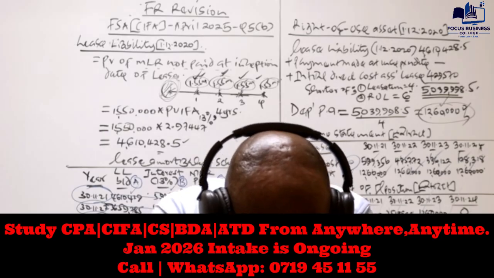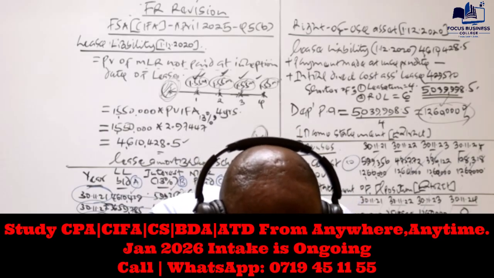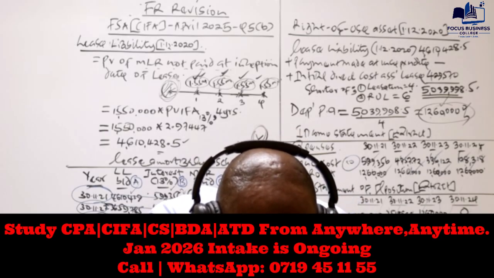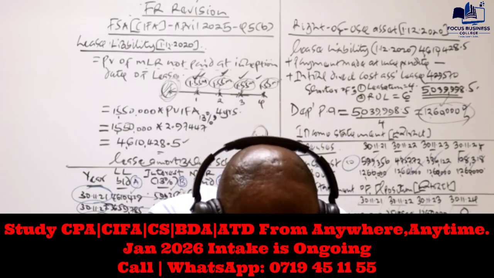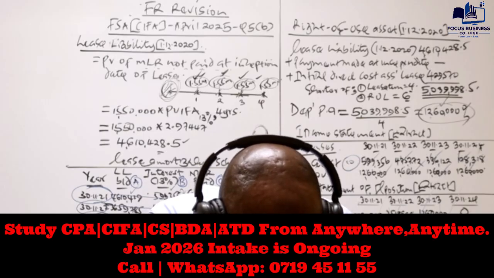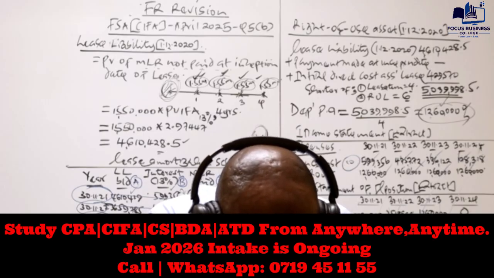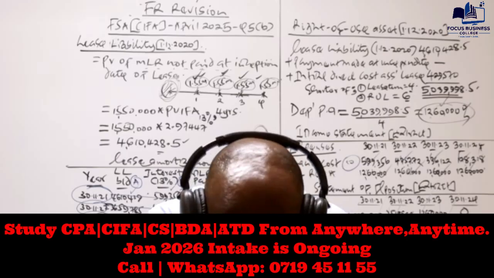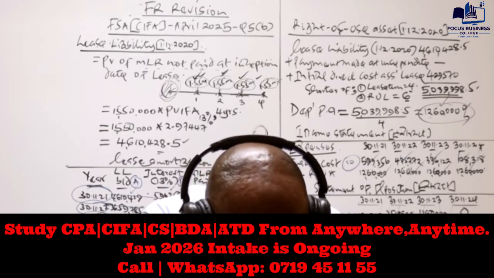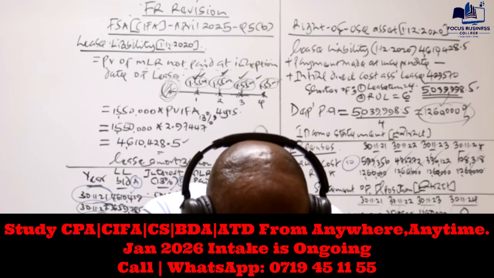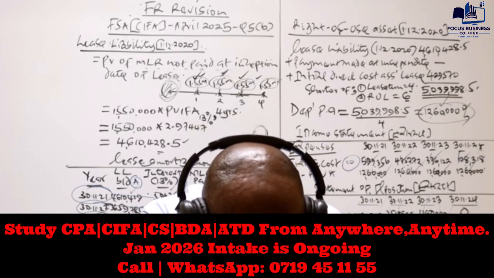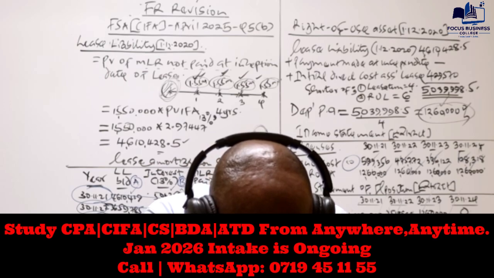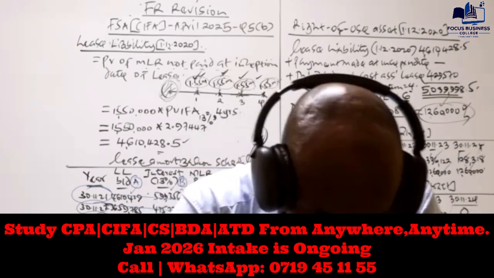We are told the prevailing market rate on 1st January 2019 for similar bonds without conversion rights was 9% per annum. And then you're told that all the interest in the year to 31st of December 2019 has been paid. So what are we required to do here? We are required to calculate the amount to be included in the statement of financial position of Good Limited in respect of the convertible bonds on 31st of December 2019.